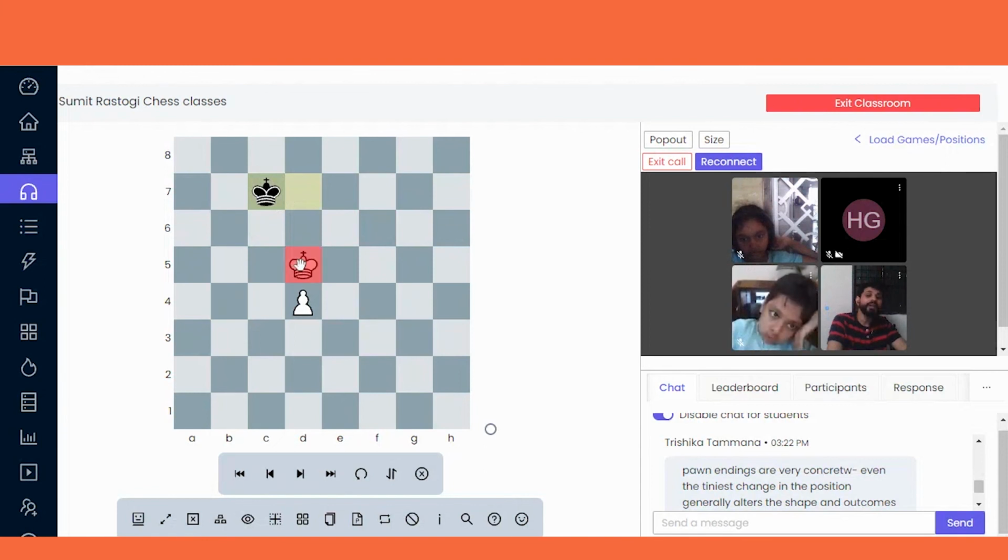You will simply put your king to e6 and create your pawn as a passed pawn. Now if he moves this, you will take a position. If he moves this, you will move your king to c7. Now this pawn will become a passed pawn. Now he will come this way, and you have a whole way to promote your pawn to a queen. Getting it? He cannot stop your pawn from becoming a queen. So that is the benefit of opposition as well as the key square. Got it?